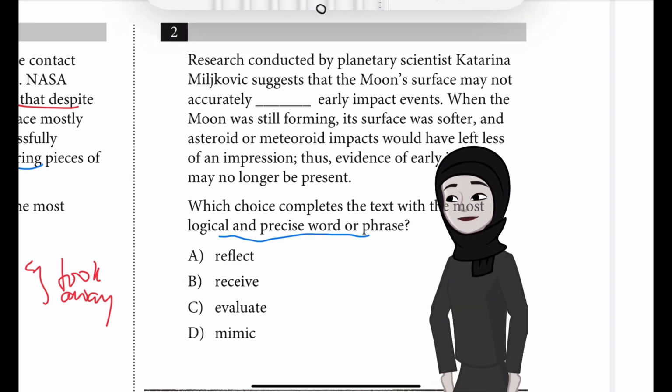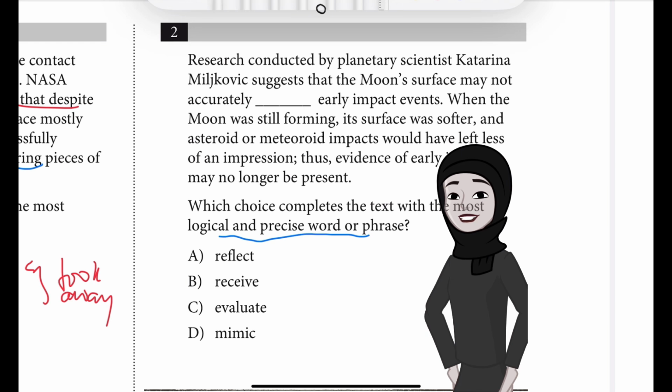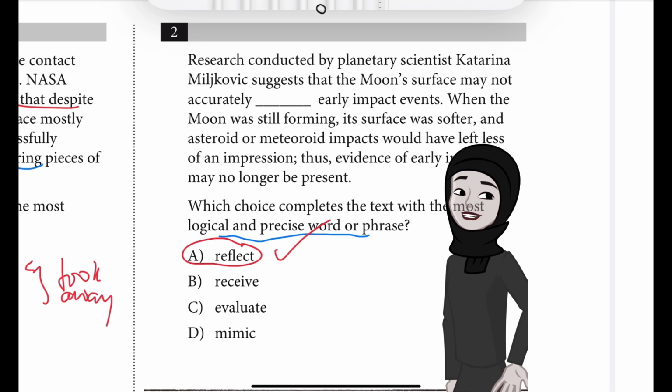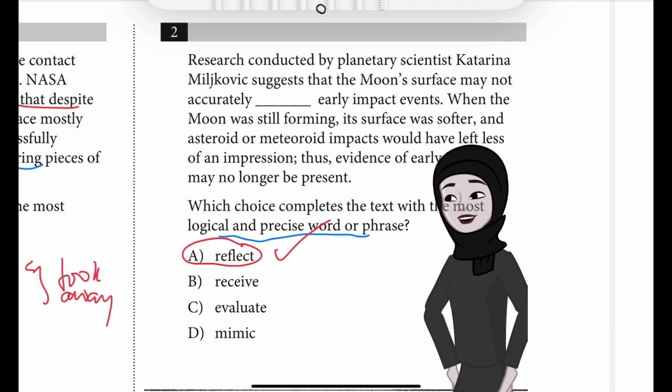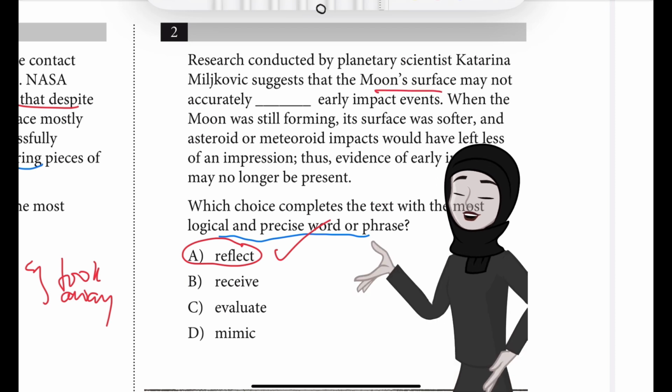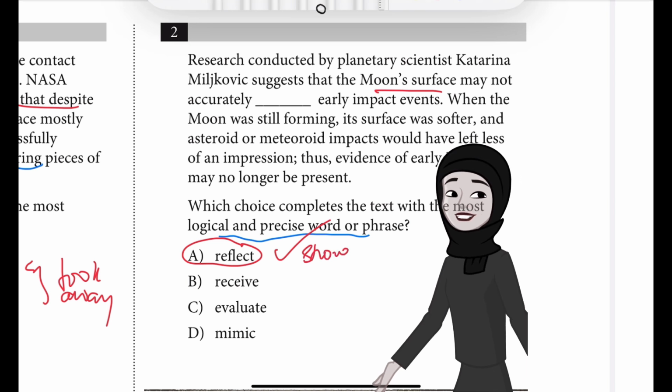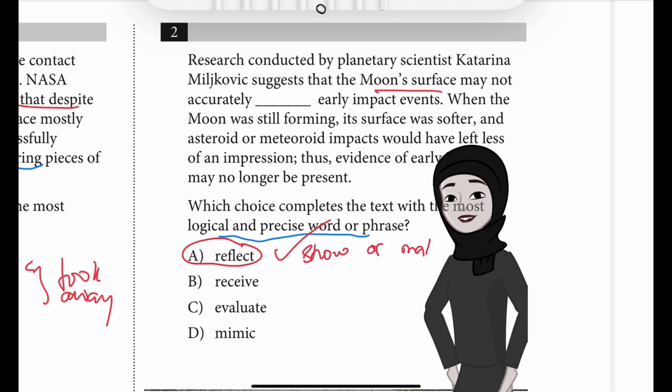Which choice completes the text with the most logical and precise word or phrase? So you can think for a few seconds and tell me. If you said A, that's correct. Yay, that's correct. So why is it correct? Choice A is the best answer because it most logically completes the text discussion of the moon's surface. So we are discussing the moon surface, and in this context, reflect means, here it means show or make apparent.